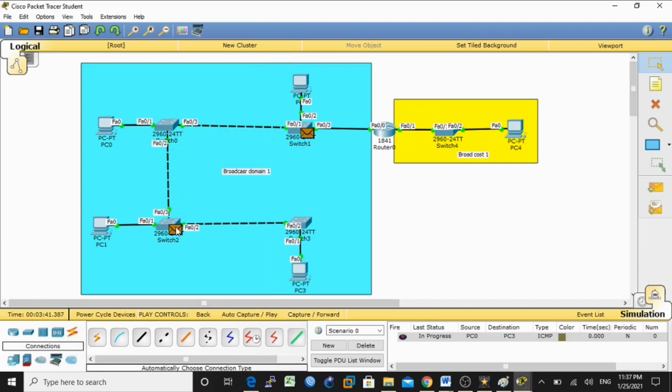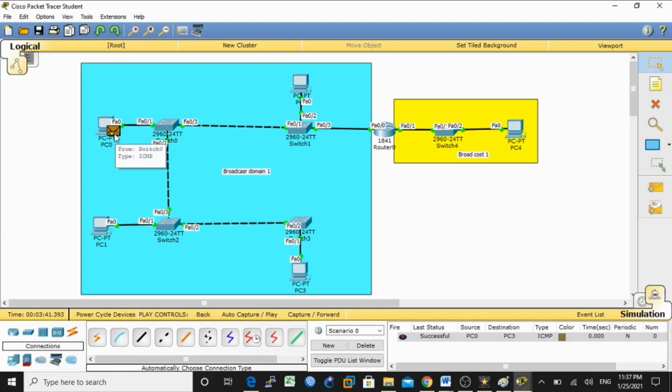This switch also forwards to all its connected ports. On the router, it will drop. Here it is also dropped, because in this frame is the MAC address of this PC, so this PC will accept this frame. Understand?